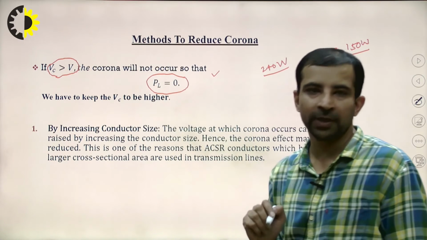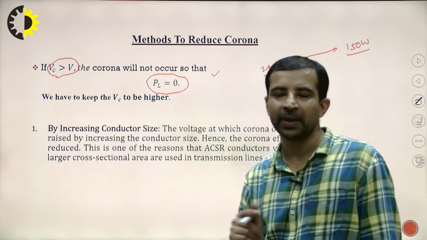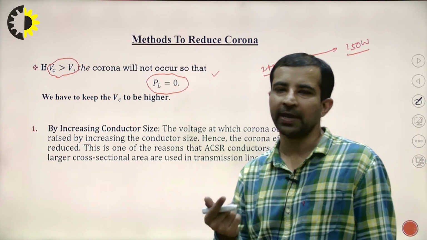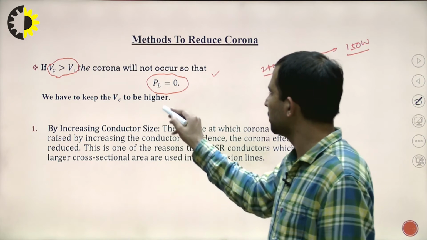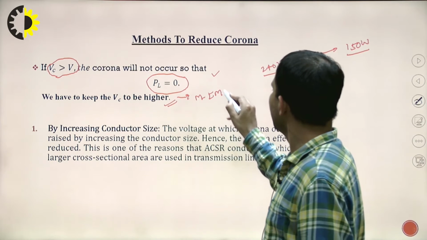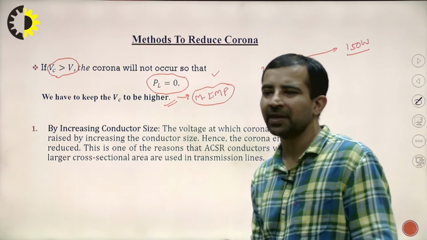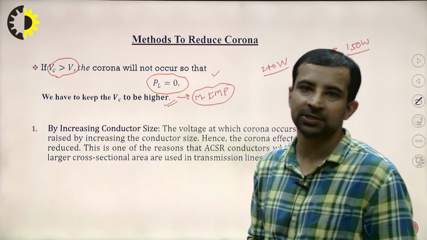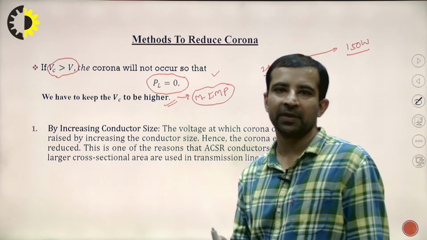Now this is the important point from any objective point of view, or for calculating any numerical. Keep in mind that we have to keep the VC to be higher, because if VC is greater than V, then the corona loss will not occur in the system. Most important for the numerical as well as the objective point of view, VC to be higher. Anybody can ask you when the corona loss will not occur in the system. Say directly, sir, VC must be greater than V, that is the operating voltage.